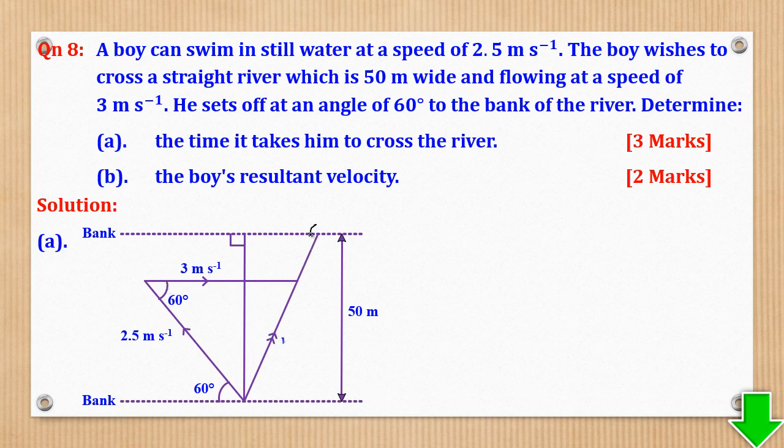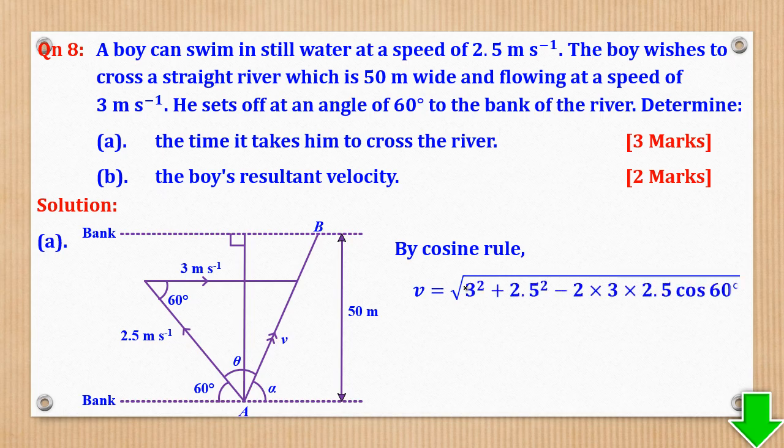This is where he will reach. So he sets off in this direction, but reaches the other side of the bank. This is now the resultant, and this is what they want here. And the time it takes, remember, time is distance over speed. Now that speed we use is called resultant speed or resultant velocity.